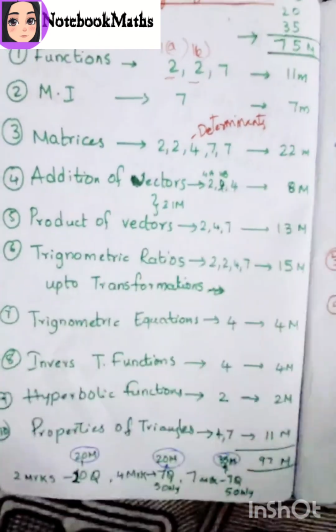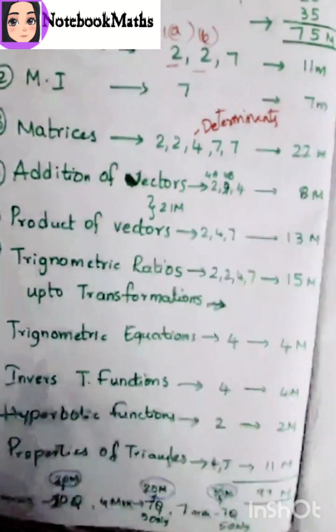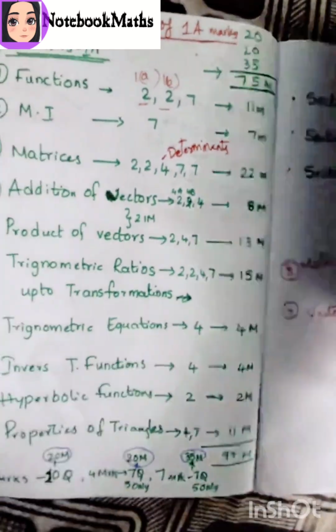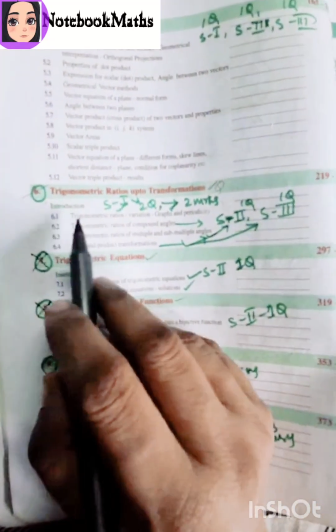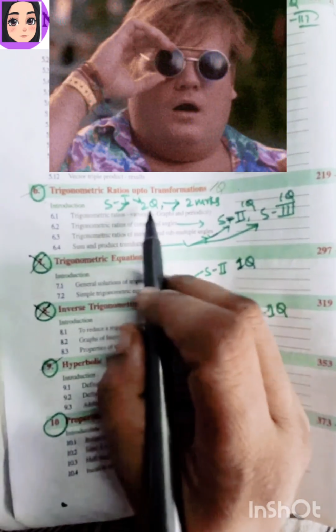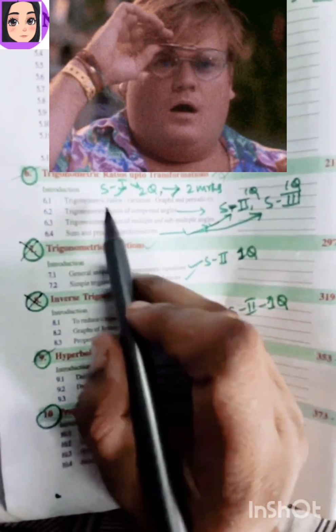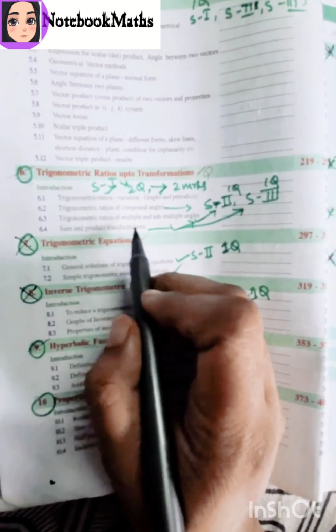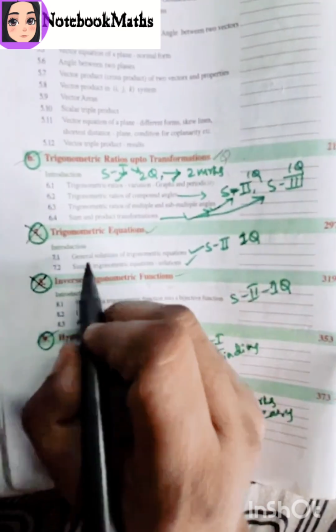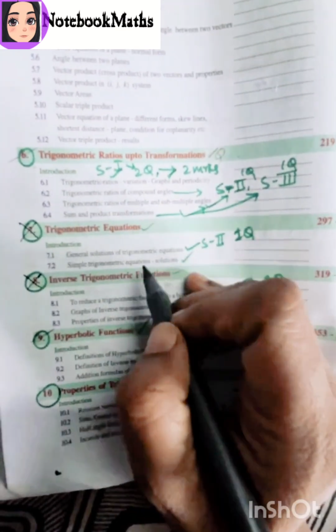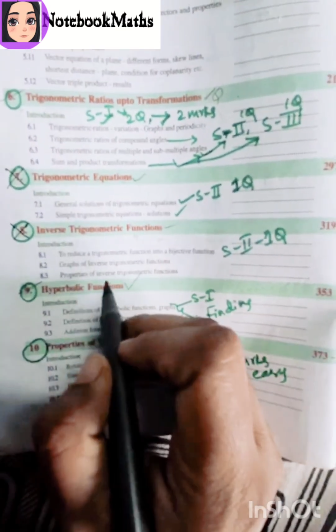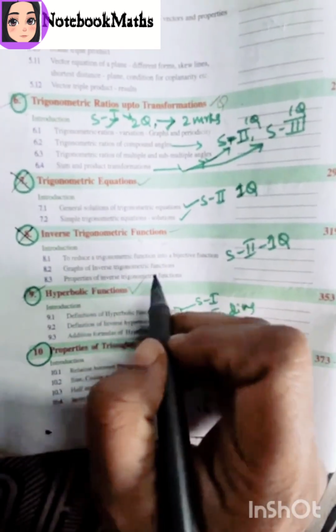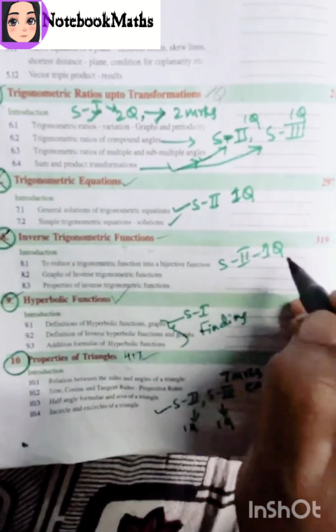And trigonometric ratios, we have topics in trigonometry; I will show you a textbook, children. We have ratios of compound angles, graphs, and periodicity also. We have to prepare for 2 marks questions, 2 questions coming in section 1. And sums and product transformations, so that is in the second section also, the third question. Okay, for trigonometric equations we get only one question, that is in section 2. And inverse trigonometry, we get bijective functions and properties of inverse trigonometric functions. Okay children, in the second section we get only one question.